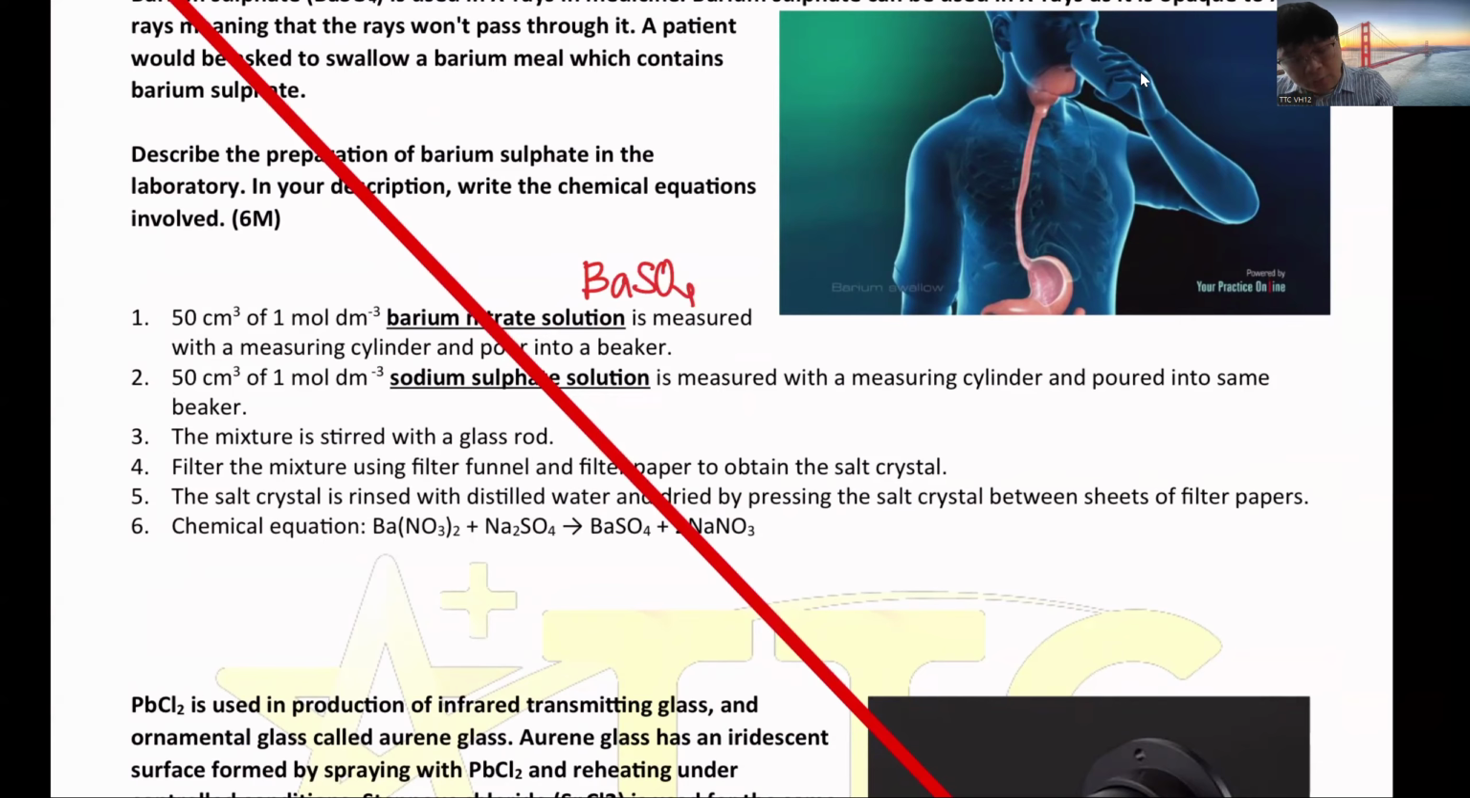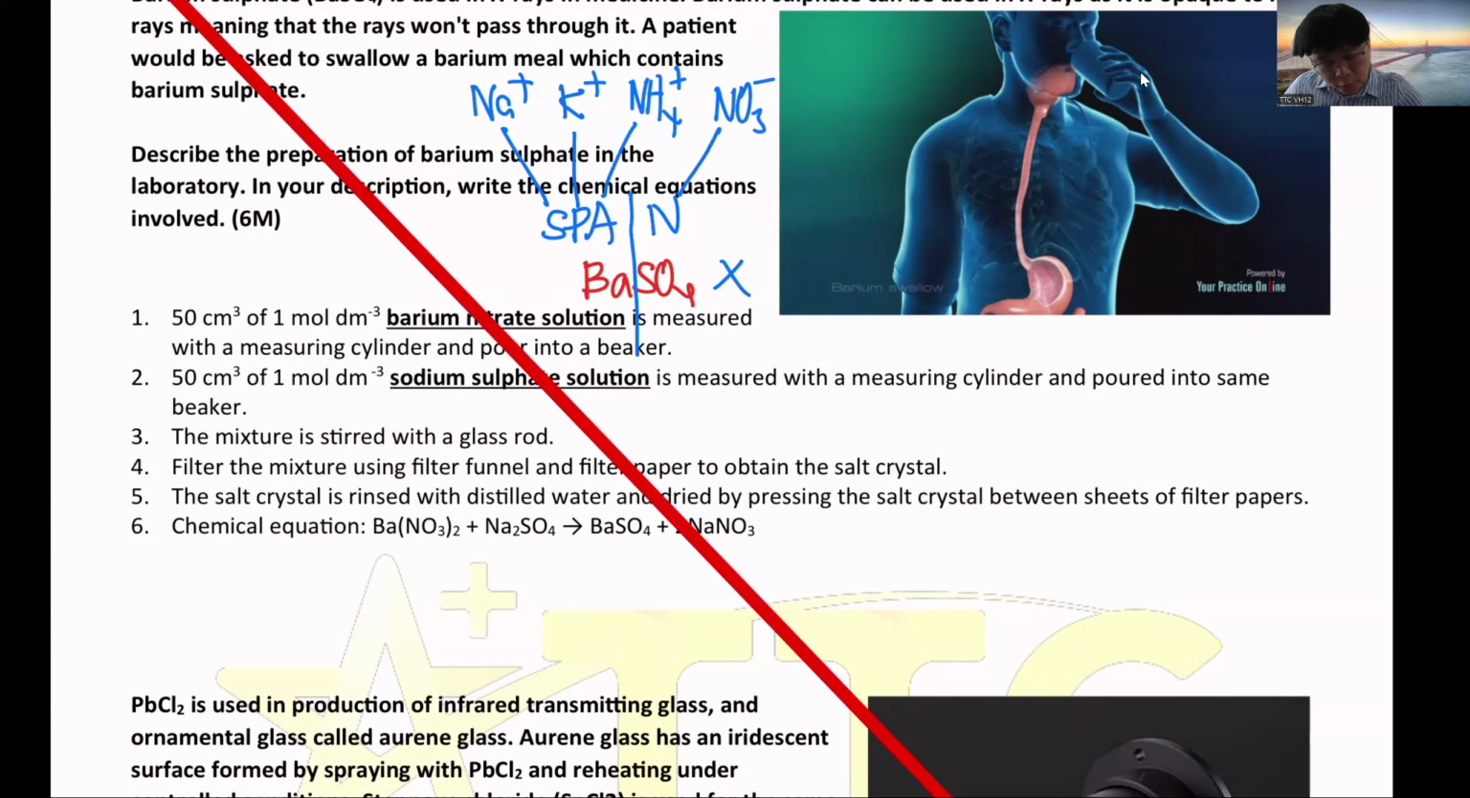To prepare an insoluble salt, we pair with SPAN. S stands for sodium, P stands for potassium, A stands for ammonium, and N stands for nitrate. So what we do is we pair barium with nitrate.